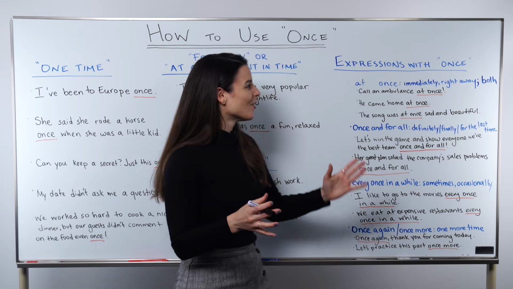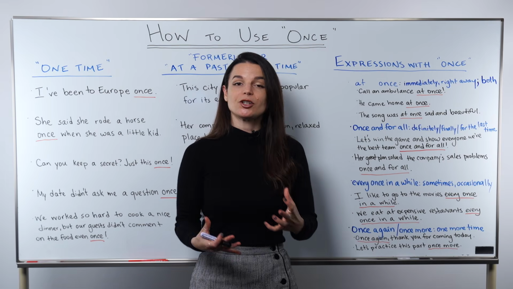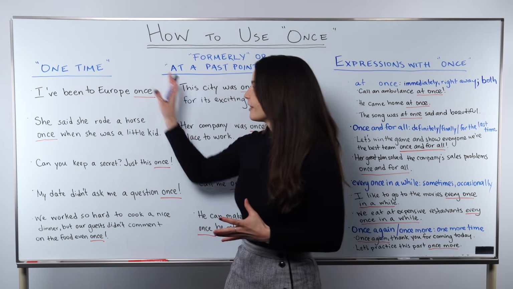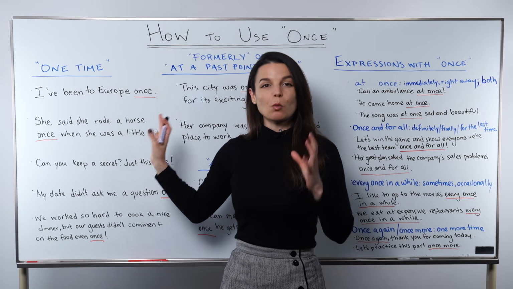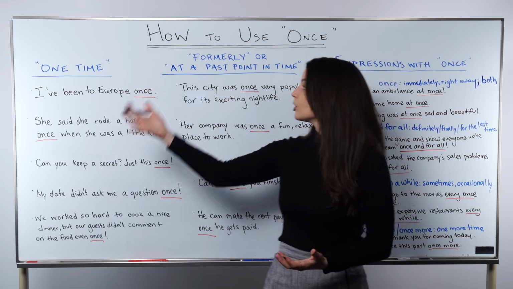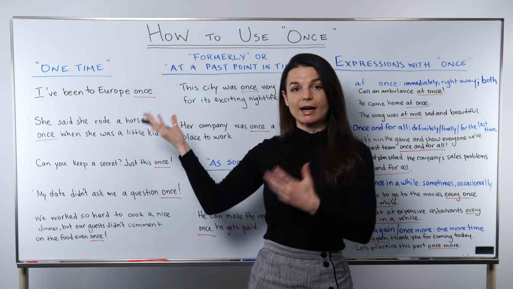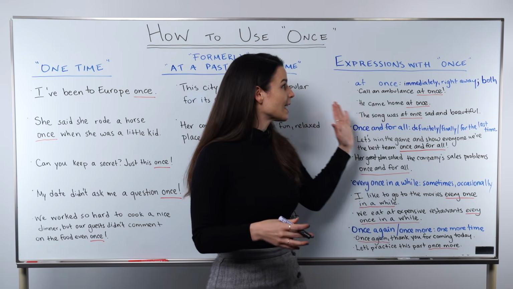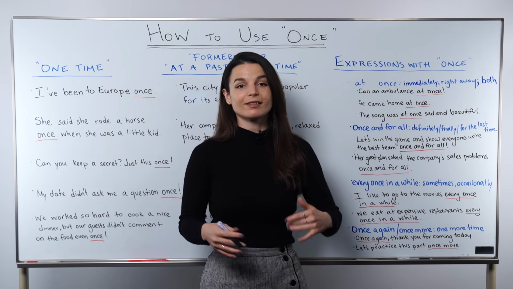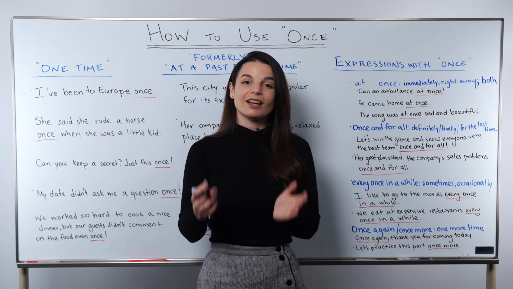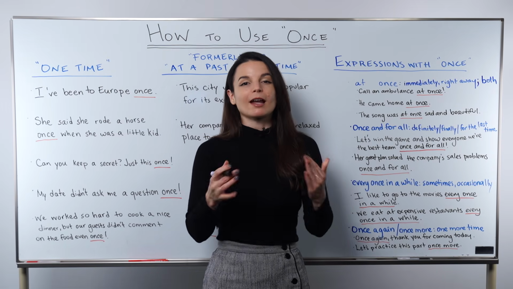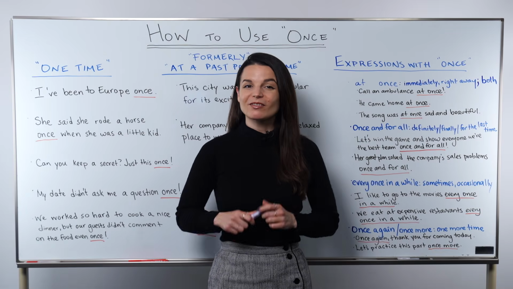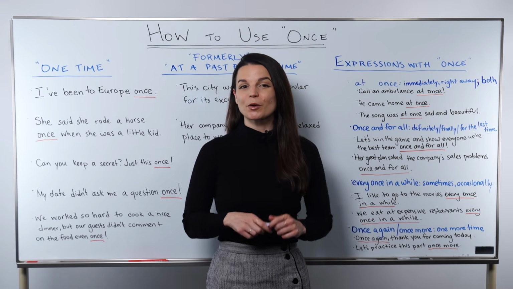Okay, great. So I hope that this lesson helped you to understand the different ways that we use the word once. In lots of situations, we use it to mean just one time. Sometimes we use it to talk about past points in time, past conditions. Sometimes it means as soon as, and of course we have many expressions that also use once. And there are other expressions I didn't cover in this lesson, but I can hopefully cover them at a future point in time. Awesome, so I hope this video helped you to be able to use the word once with a little more confidence.